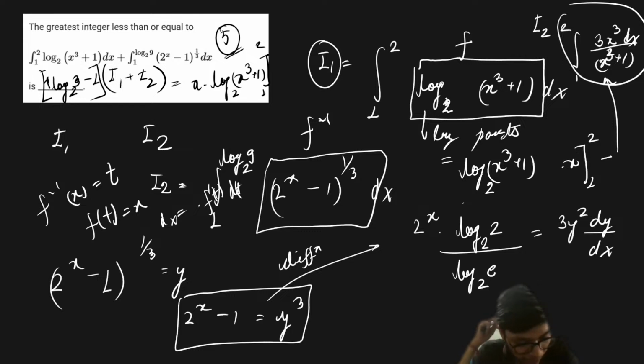Very good. But sir, can you explain to me why that was f inverse? Yes, for that you have to understand the inverse of a function. If you assume this particular function as y and you try to find x in terms of y, you will find that the format is basically becoming like this. So this particular form is going to come out like this. Is this part clear? I hope this part is clear to all of you.